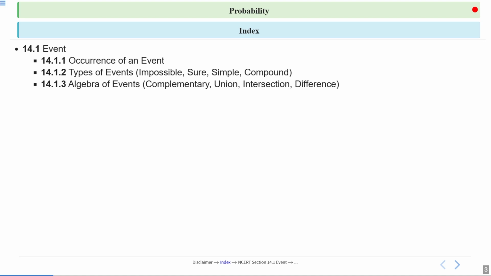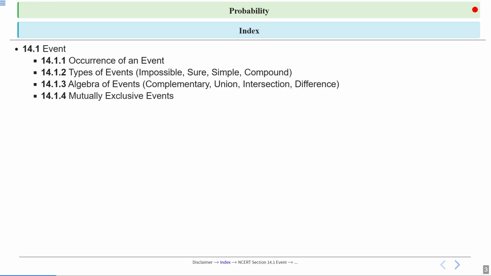And then we will discuss the algebra of events. In set theory, we already studied complementary, union, intersection, and difference operations on sets. Similarly, we will study the algebra of events: complementary events, union of two events, intersection of two events, and difference of events.